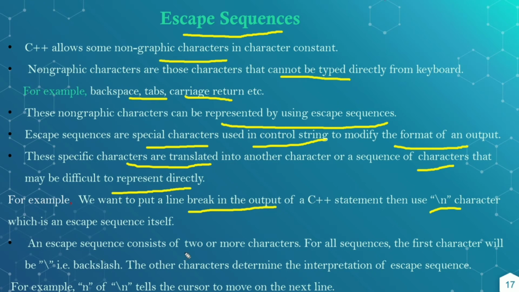An escape sequence consists of two or more characters. For all sequences, the first character will be the backslash. The other characters determine the interpretation of the escape sequence. For example, the n of \n tells the cursor to move to the next line.